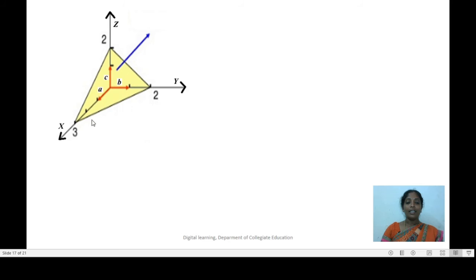The x-intercept is 3 times a, y-intercept is 2 times b and z-intercept is 2 times c. Therefore, the intercepts of the given plane are 3a, 2b and 2c.